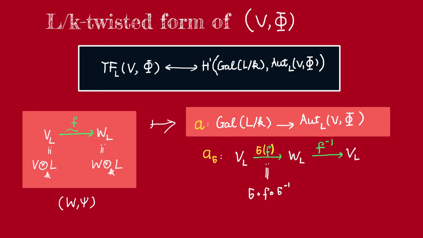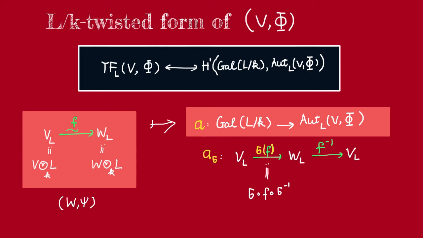Now, what if we choose a different isomorphism between V_L and W_L? Then we'll get a different cocycle, but that cocycle is going to be cohomologous to A. So we still get a well-defined class in the cohomology. This gives us a bijection between L over K twisted forms of V and the H^1 cohomology group with coefficients in Aut_L(V).